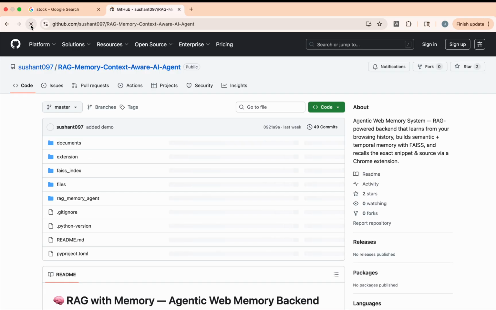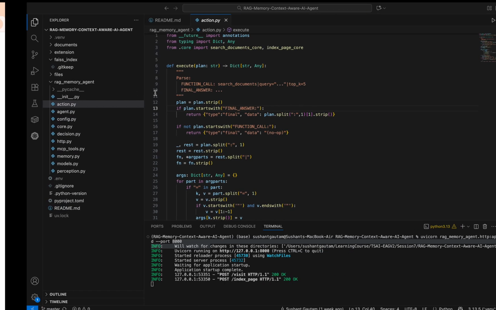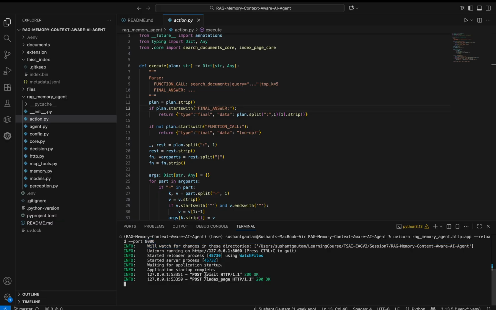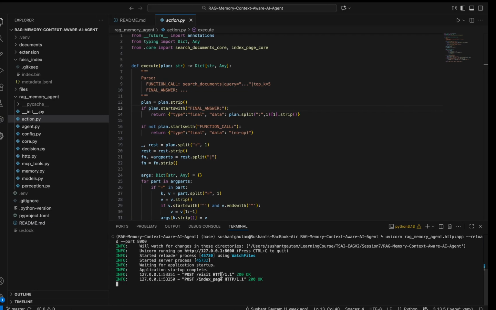If I refresh it, it's already indexed, we can verify here. It hit the visit endpoint and the index page. The visit endpoint is just for temporary ranking.